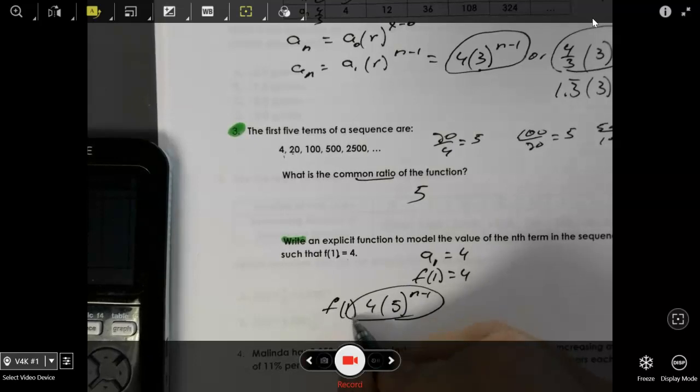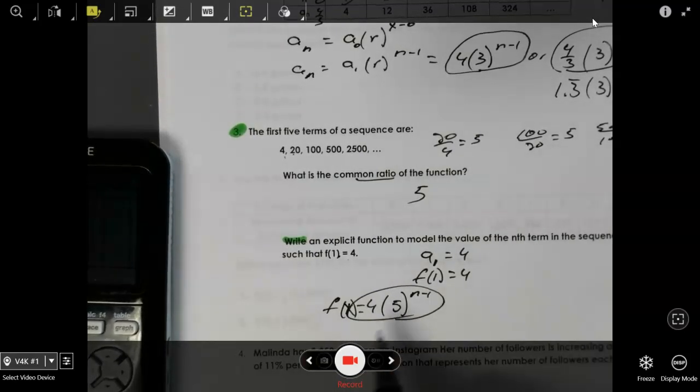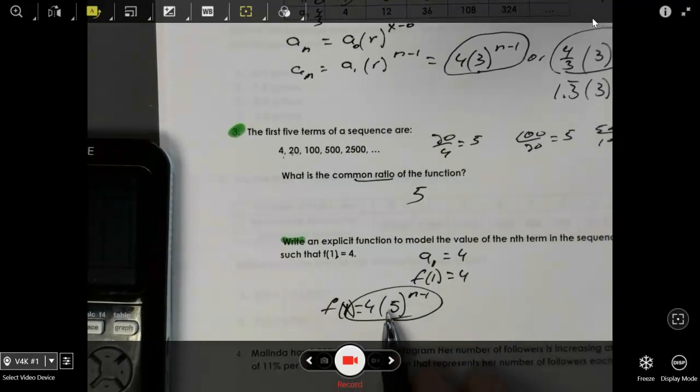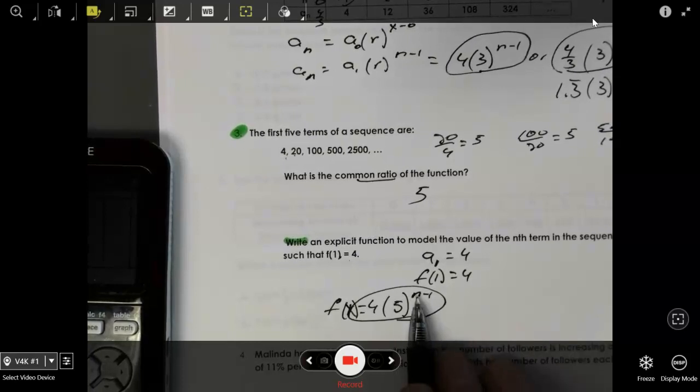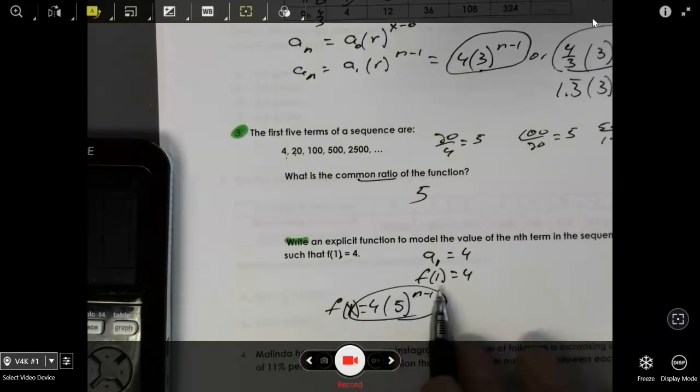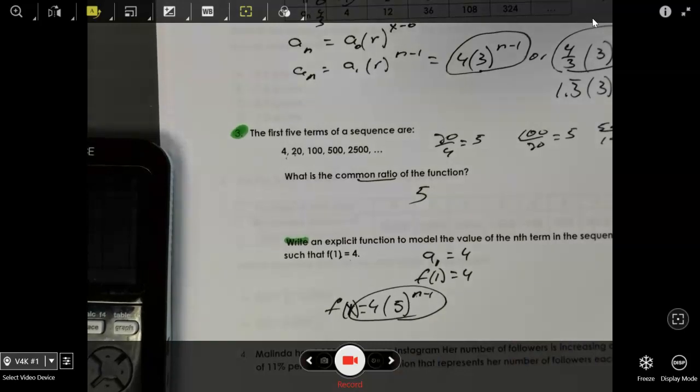Just f of x. F of x equals that. And if you put in a 1, that should give you 4 for the answer. And 5 minus, let's just do that real quick in our head. 1 minus 1 is 0. 5 to the power of 0 is 1. 4 times 1 is 4. That gives us 4.